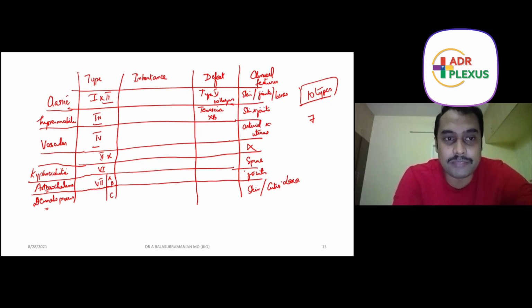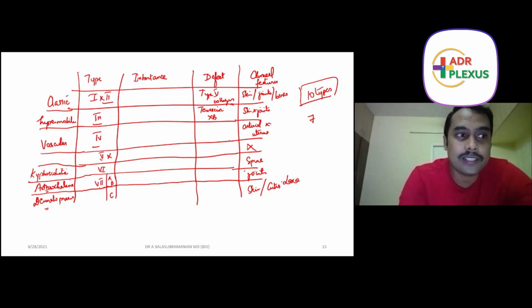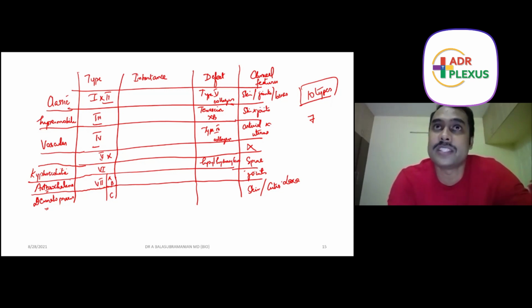So there's another MCQ for you. Vascular, type 4 Ehlers-Danlos syndrome, is associated with type 3 collagen. Kyphoscoliosis is an enzymatic defect, lysyl hydroxylase. Lysyl hydroxylase is a copper-dependent enzyme which is involved in strengthening of the collagen tissues.